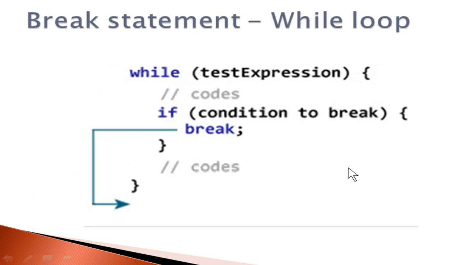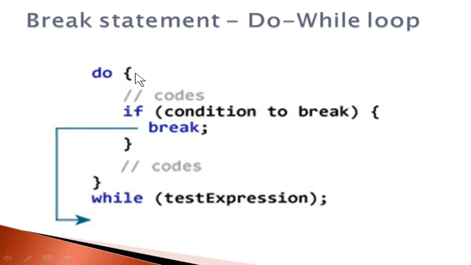Next is how it works in a while loop. Here you can see that while the test condition expression is true, it enters the loop. You will have an if condition. If the condition is true, it breaks and comes out of the while loop. Now in the do while loop, you will have a do statement and then an if condition. If the condition is true, it comes out of the loop. So in all these three loops, the working of the break statement is the same. It terminates and comes out of the block. It doesn't execute the statements given below the loop inside it. It jumps out of the loop and executes the statements that remain. So this is the function of a break statement.